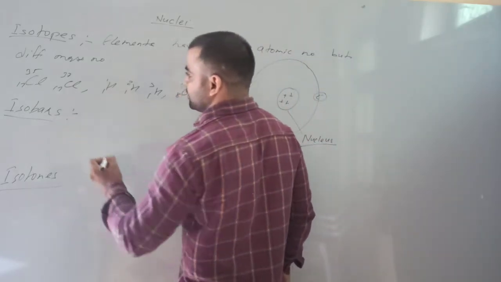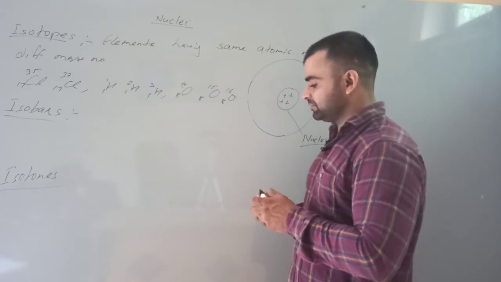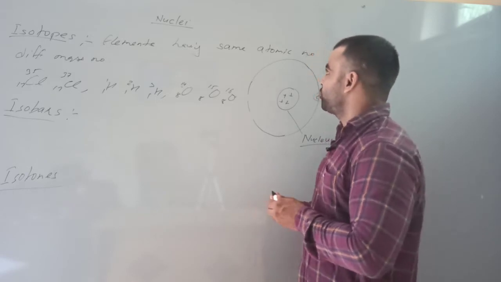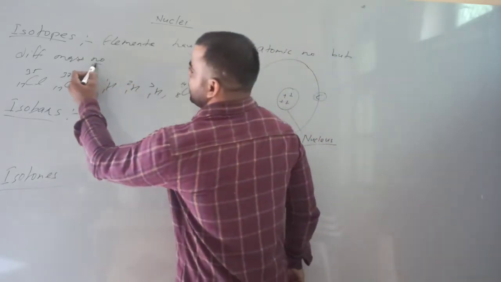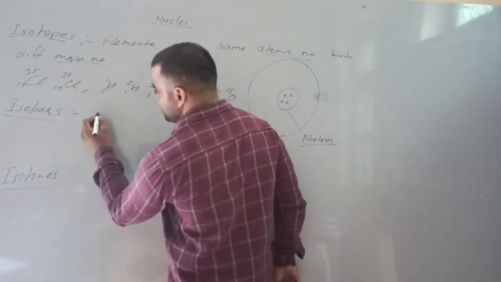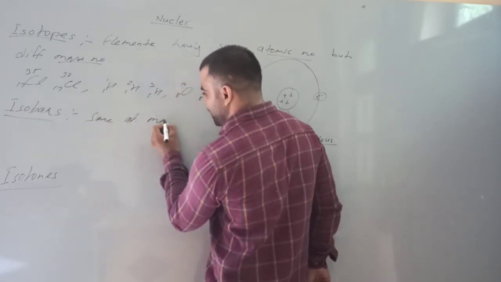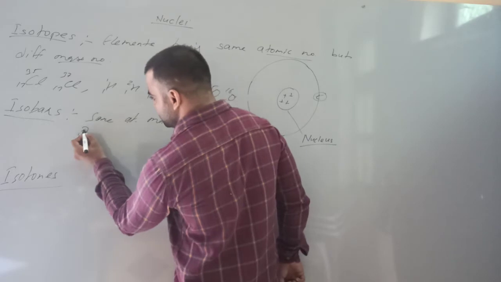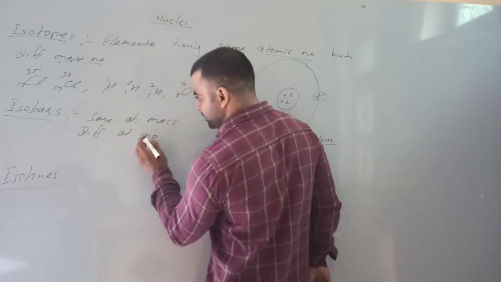Isobars. Isobars are the elements having same atomic mass but different atomic number. Means opposite to this term. In this, same atomic mass but different atomic number.